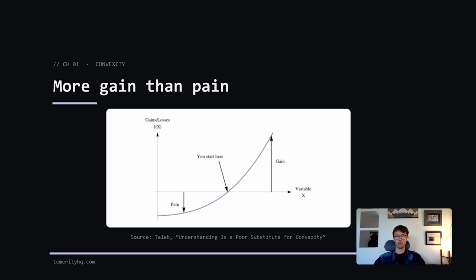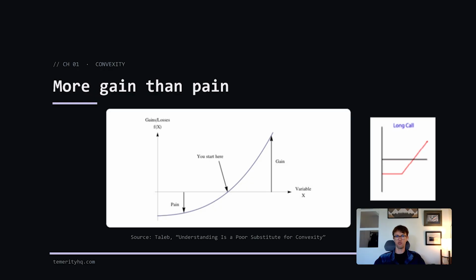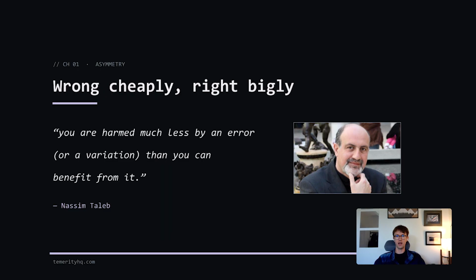This chart from the article is a generalized visualization of the concept of convexity. We have bounded downside and an outward curving, unbounded convex upside. Note that this resembles the payoff structure of a financial option. Under such a payout structure, Taleb says, "You are harmed much less by an error or variation than you can benefit from it." He makes the case that such payout structures actually benefit from uncertainty and disorder.